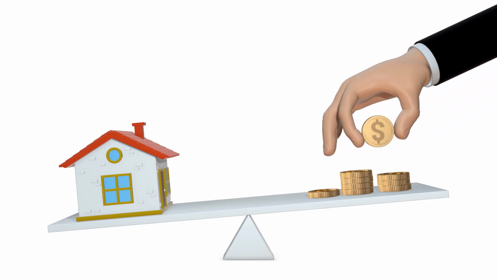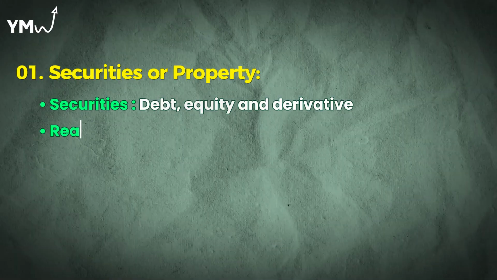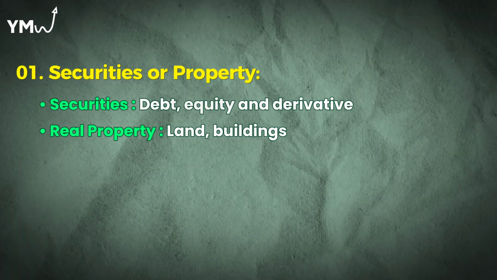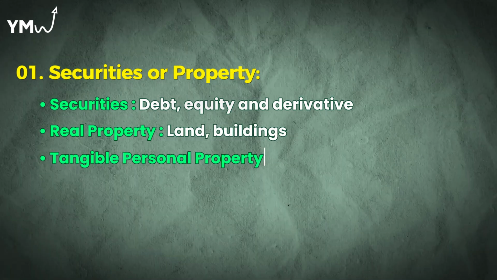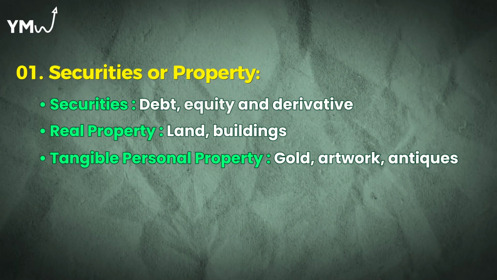Property consists of investments in real property or tangible personal property. Real property refers to land, buildings, and that which is permanently affixed to the land. Tangible personal property includes items such as gold, artwork, antiques, and other collectibles.